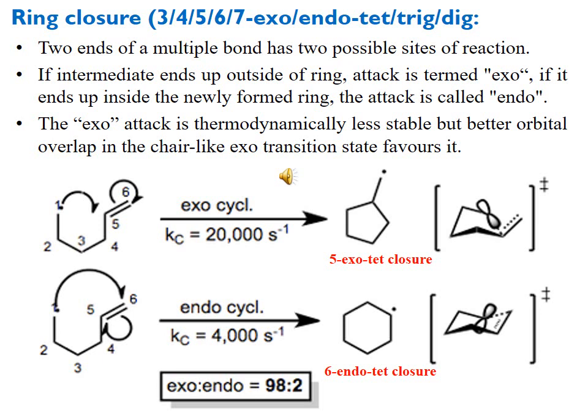Second, the attack for the formation of these rings can be exo or can be endo. What is the difference between exo and endo?